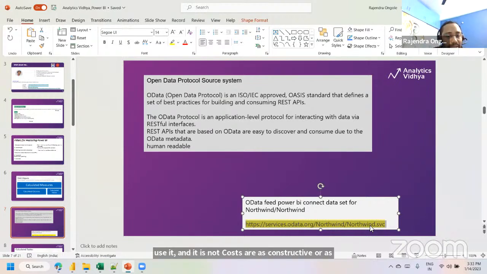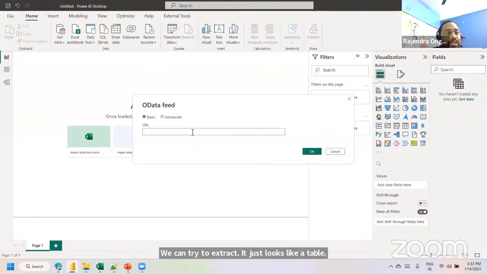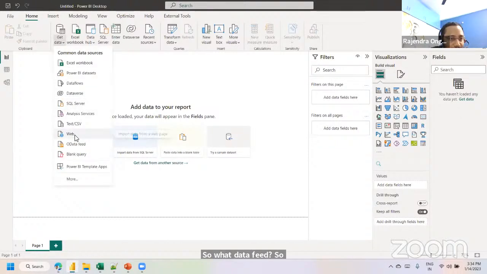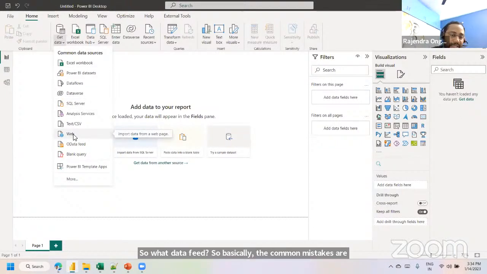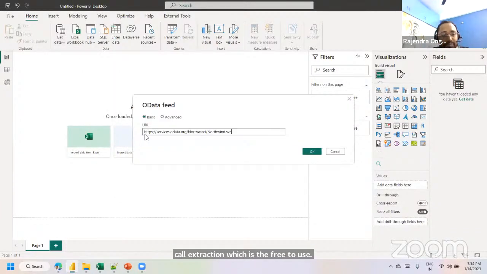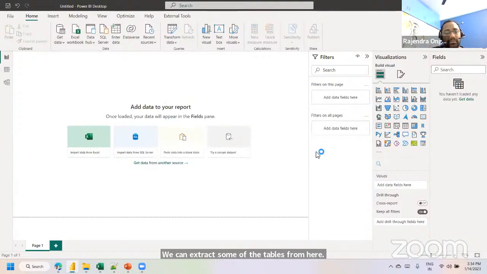It just looks like a table. We can extract the source system's required tables from this, and do some analysis, as I mentioned, with DAX objects. So the common mistake with the OData feed is using Get Data and extracting it with the website option. It is not a website. As I said, it's an open data protocol extraction, which is free to use. We can extract some of the tables from here. Select it, paste it here.